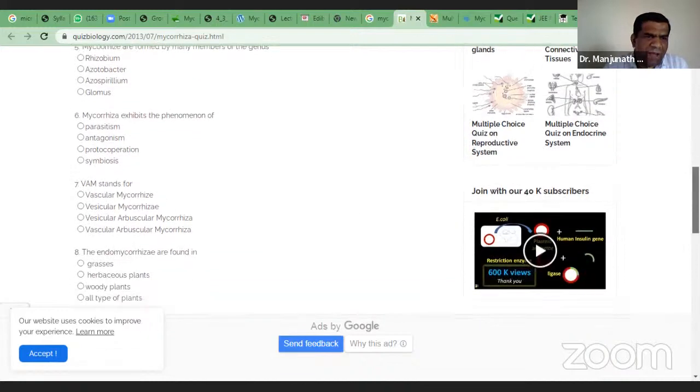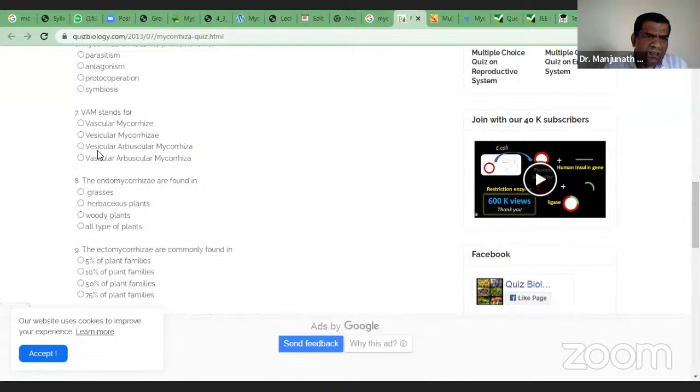Then VAM stands for vesicular arbuscular mycorrhiza. The endomycorrhiza are found in grasses, herbaceous plants, woody plants, all type of plants. This endomycorrhiza is not present in woody plants. Majorly it is grasses or herbaceous. It is not all type. It is not woody plant. This is crop plants majorly, or grasses or herbaceous plants.